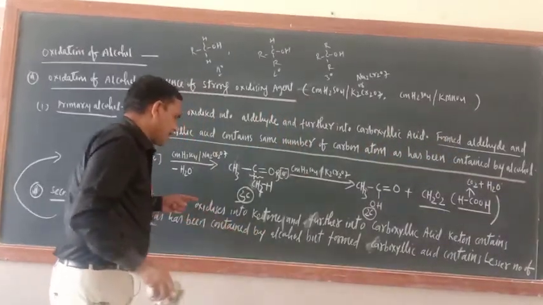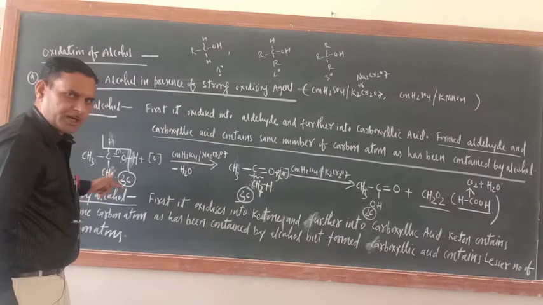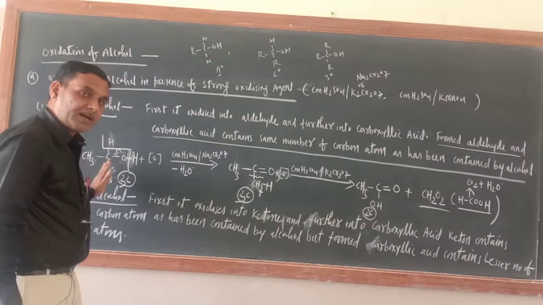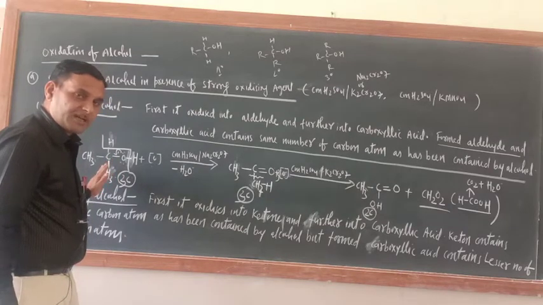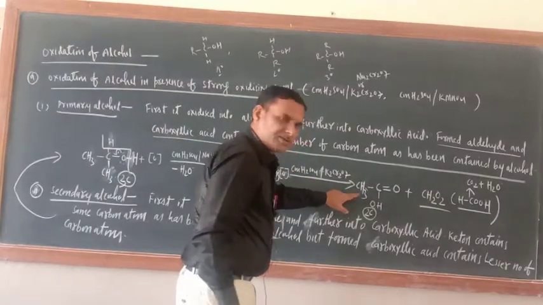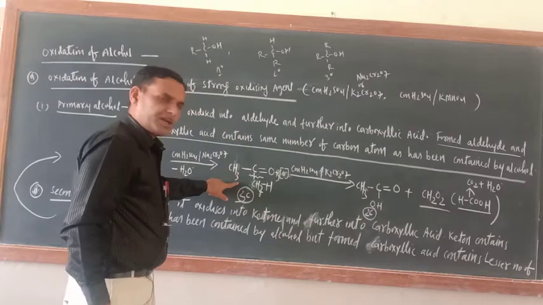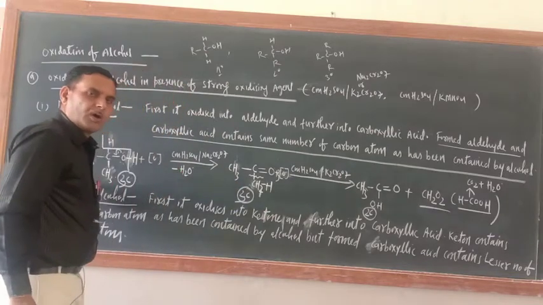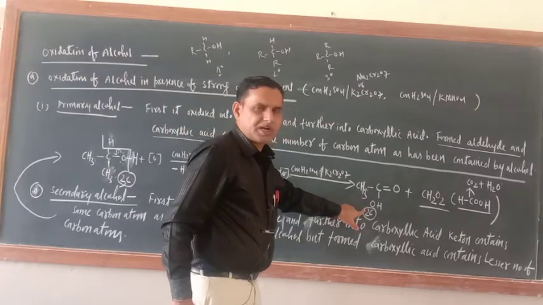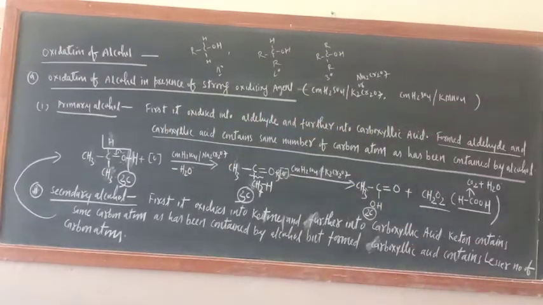So during the course of oxidation of 2-degree alcohol, the ketone contains the same number of carbon atoms as contained by the alcohol, but the carboxylic acid contains 1 carbon atom less than the ketone and the alcohol which is subjected to oxidation. Here only 2 carbon atoms are there, you can check. So that is the difference between oxidation of 1 degree and 2 degree alcohol.